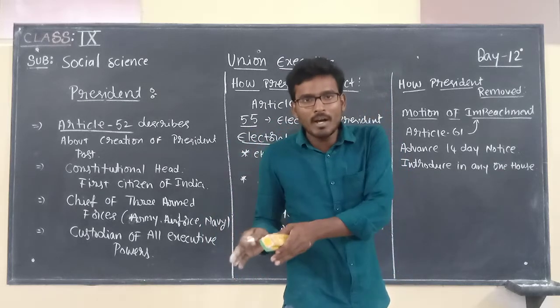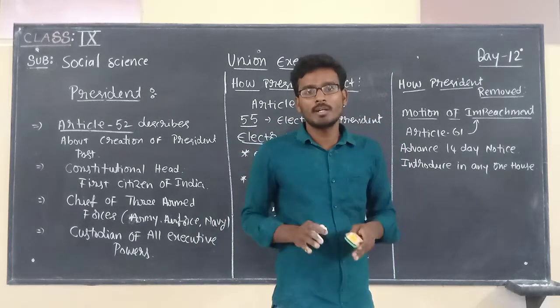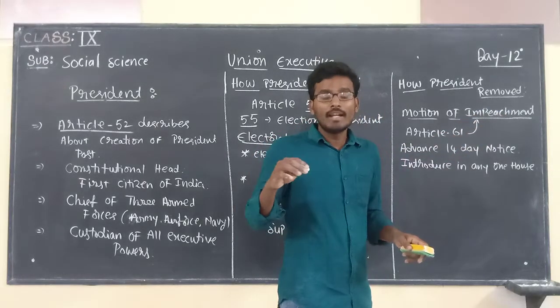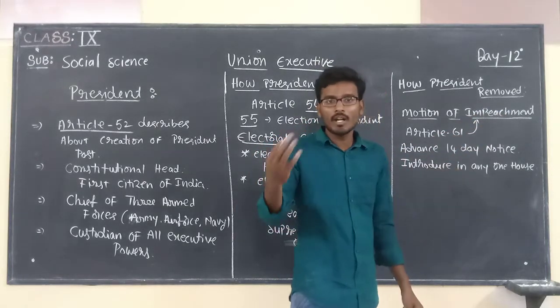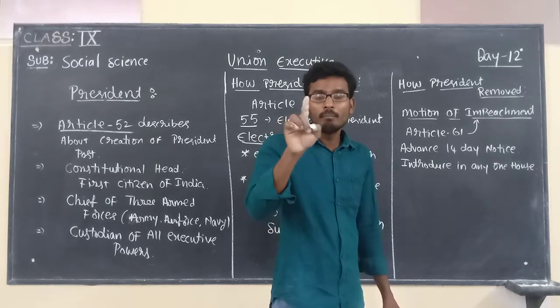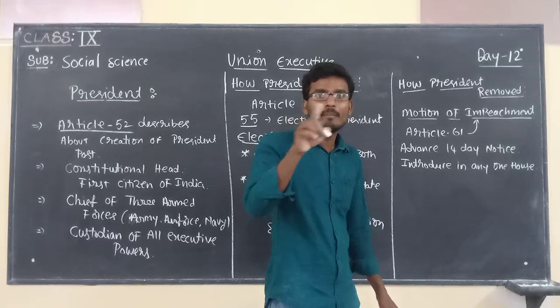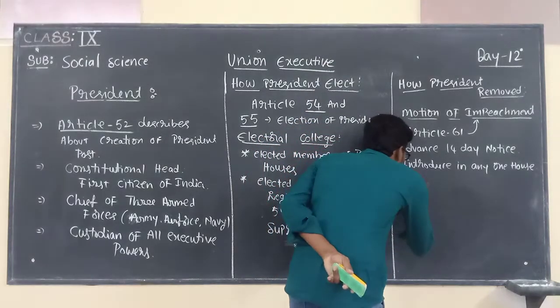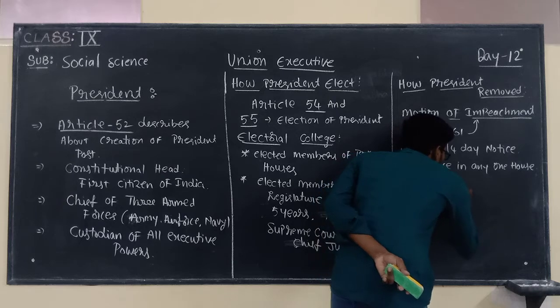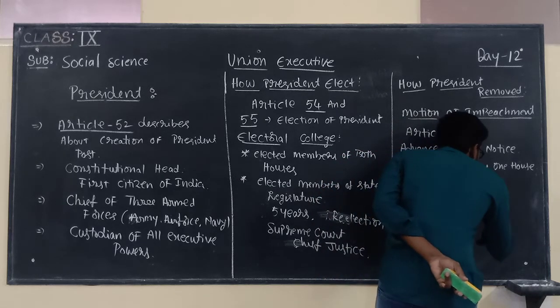And moreover, when the impeachment bill is introduced in any one house, it should be supported by one-fourth of the members of parliament. One-fourth of the members should support.